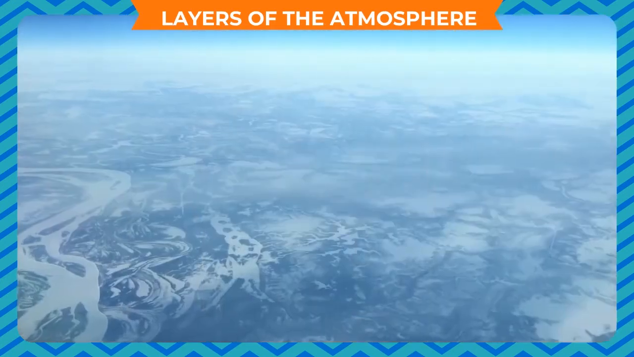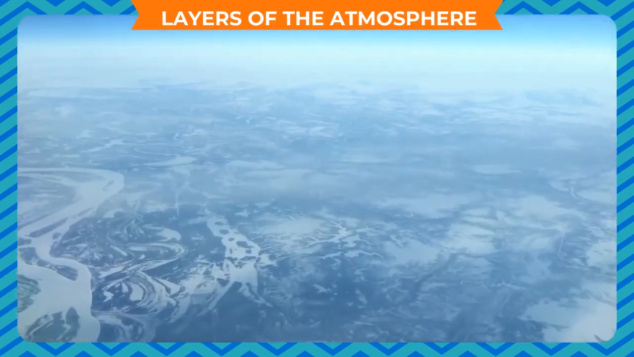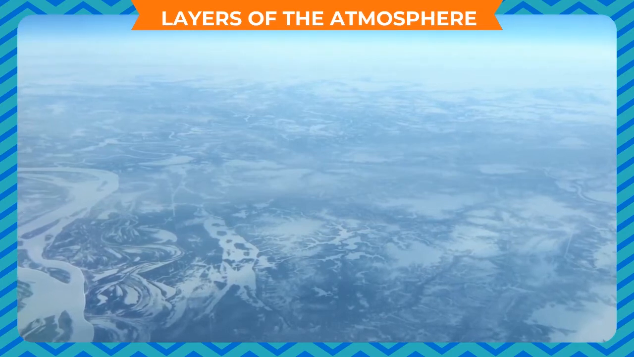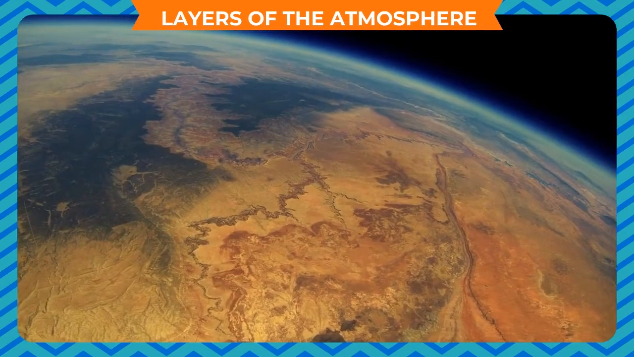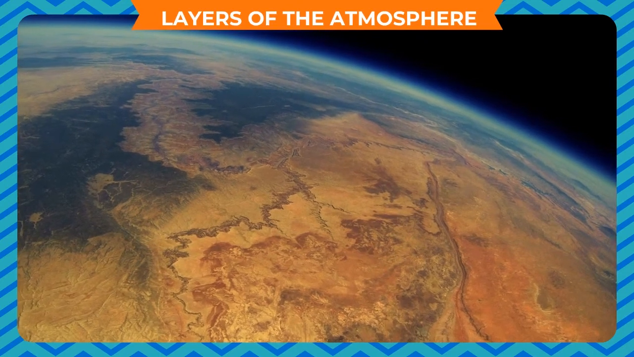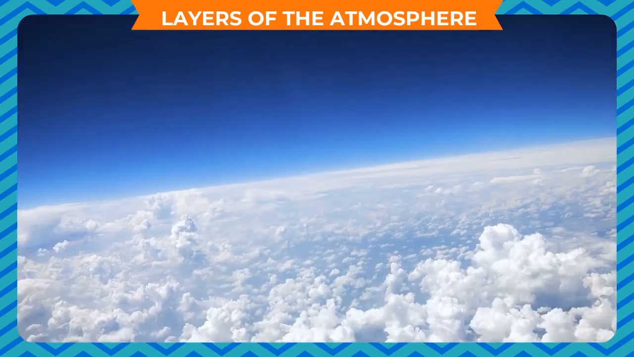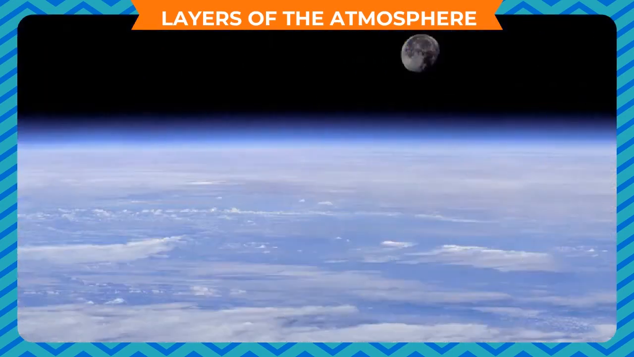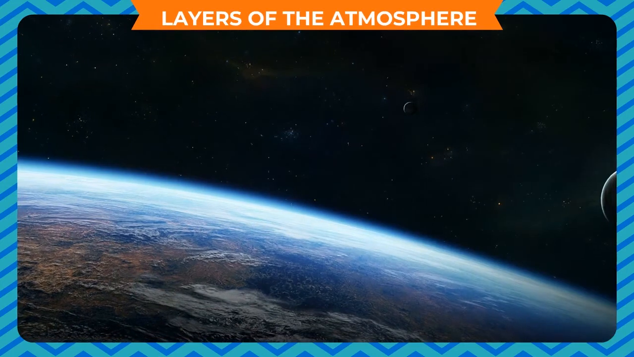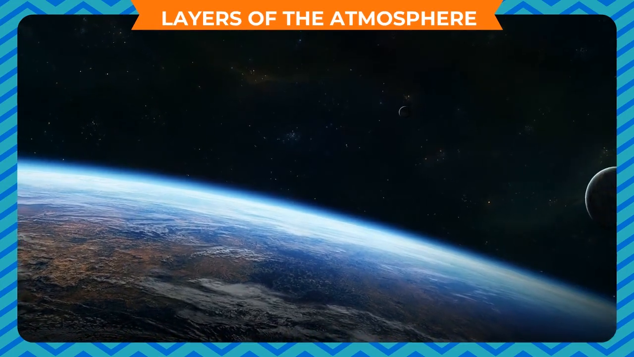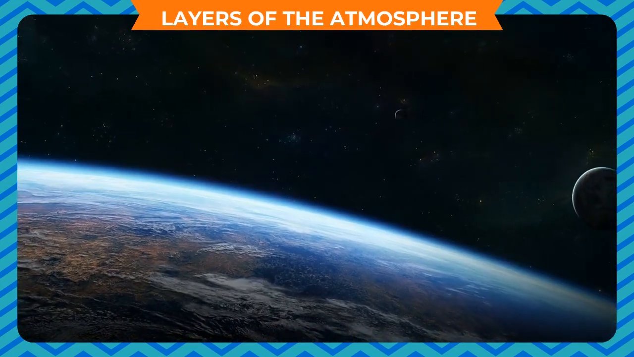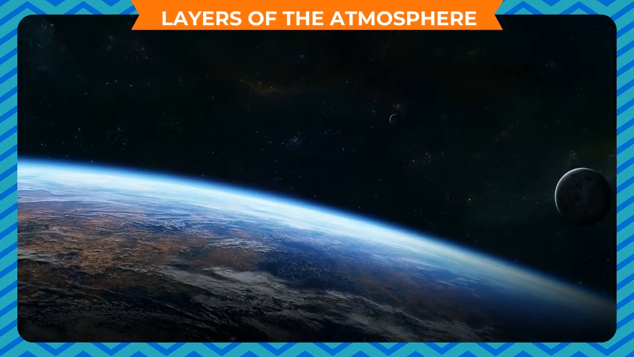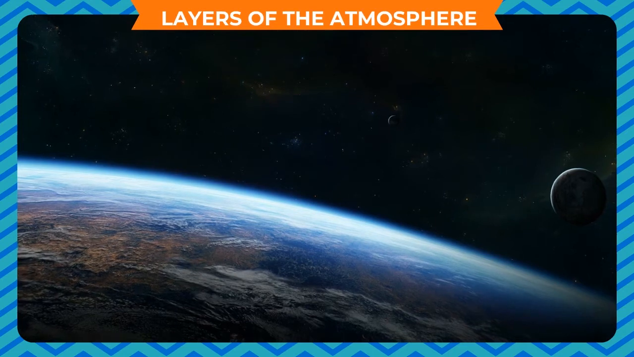In this layer, the temperature gradually decreases as we go up by about 6.5 degrees Celsius per kilometer. The troposphere contains about 90% of the air of the atmosphere and almost all of the water vapor. The top of the troposphere is called the tropopause. This separates the troposphere from the stratosphere. It is about 7 to 10 kilometers thick at the poles above the Earth's surface and 17 to 18 kilometers